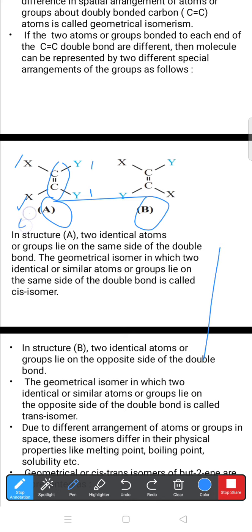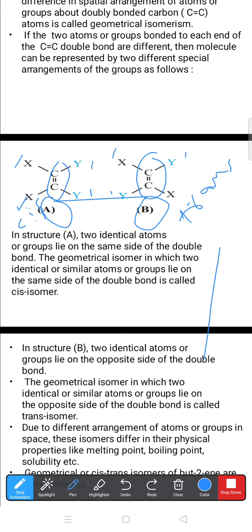These are called cis structures. And here around the carbon-carbon double bond, the two X are opposite, meaning trans. The two Y are also opposite, meaning trans around the carbon-carbon double bond. That's why you may say these structures are trans structures. So cis and trans are the two main classifications about the carbon-carbon double bond in the case of geometrical isomerism, which we'll discuss in detail later on.